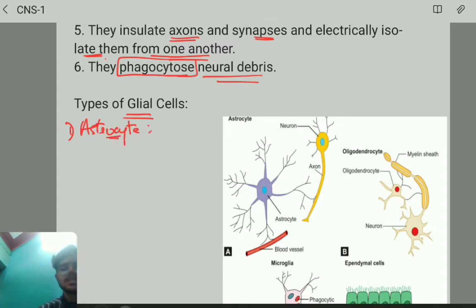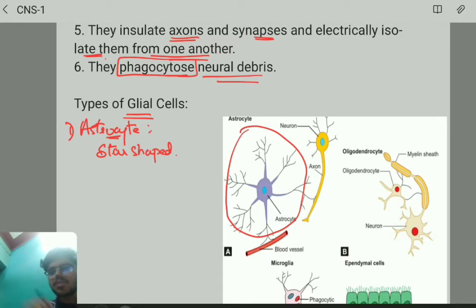The shape of the astrocyte is star shaped. Apart from that they also have some functions. What are the functions of astrocytes?